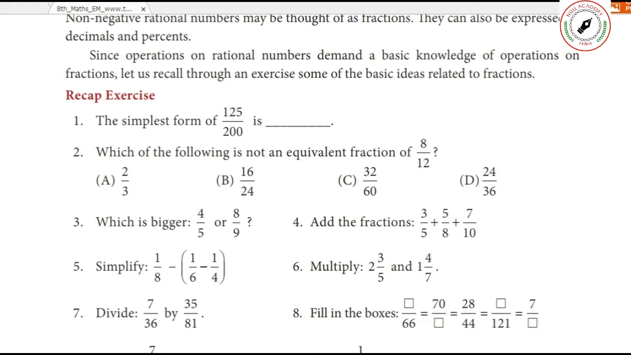Next, which is bigger, 4 by 5 or 8 by 9?